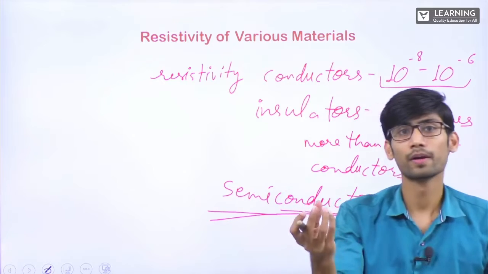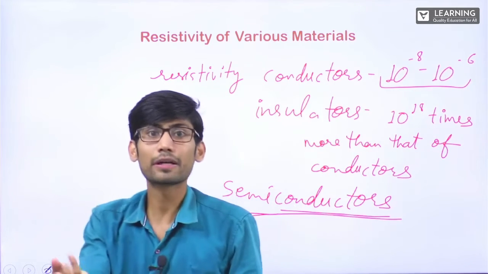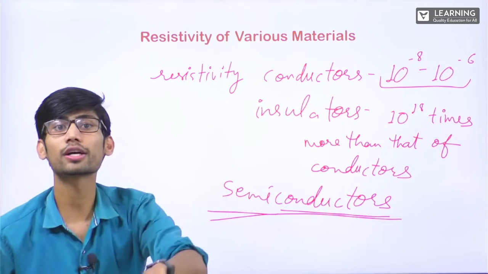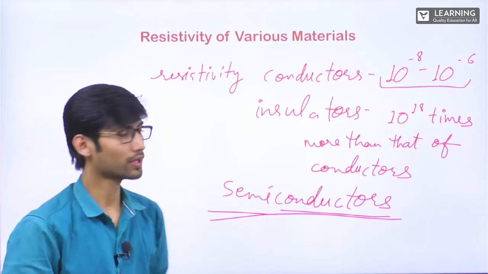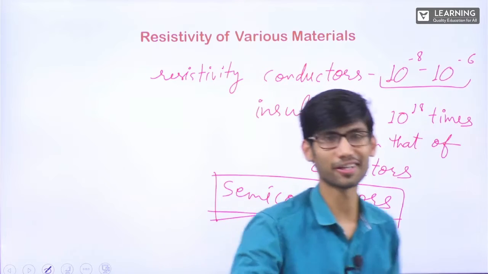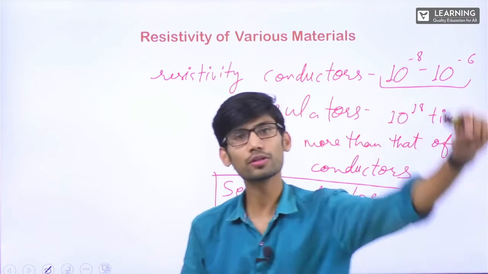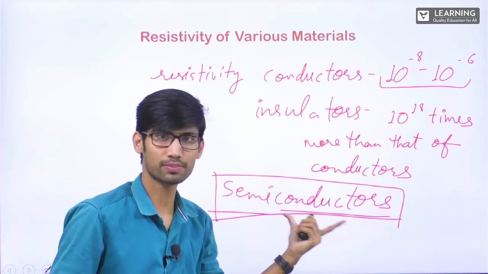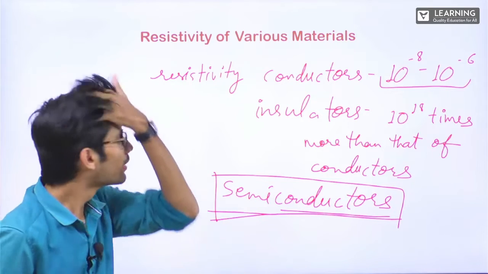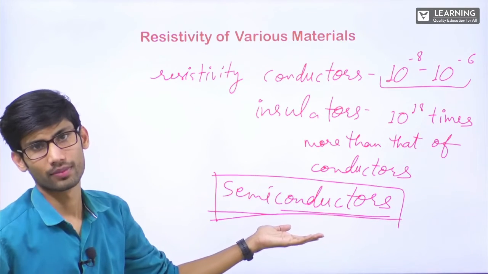Materials which are somewhat conducting but not fully insulating. So these materials, when we add impurity to them, they start conducting. Now this particular quality of these materials, that by adding impurity they start conducting, is very useful.